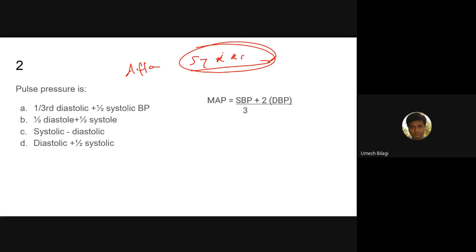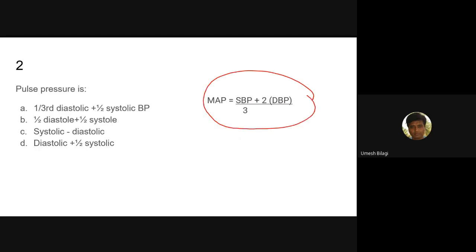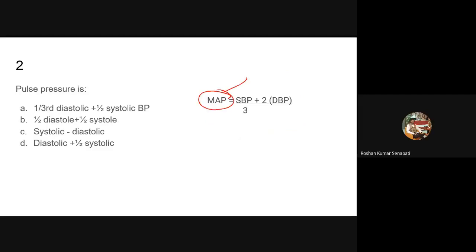How do you calculate pulse pressure there? 180 by 60. You do 180 minus 60, and the difference will tell the pulse pressure. I have put this formula to confuse you only, but there is one more. This equation I have written here is MAP. You did not see that actually. This may be a standard question, but you should know this. Mean arterial pressure.